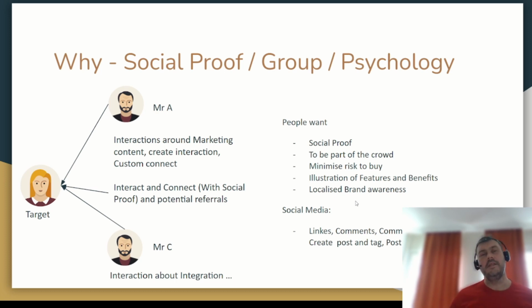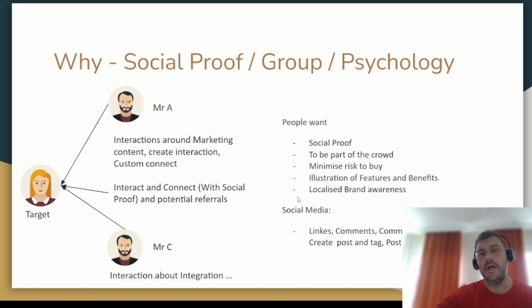Also, we're able to do other things like illustrate features and benefits based on topic maps to the person who is interested in buying. Rather than trying to go straight to them and say, this is our features, this is our benefits, we can illustrate via creating information, comments and posts within their network, whether that be directly to the person or through a group or another common means to get to that person.